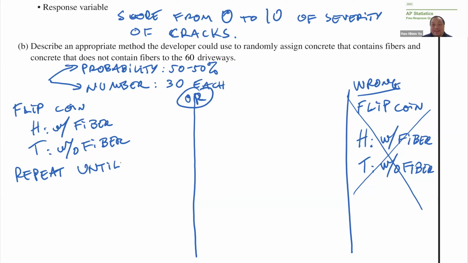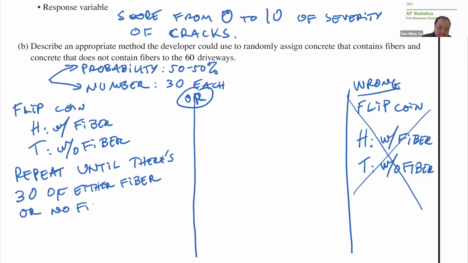Repeat, but instead of just repeating all the way, you repeat until there's 30 of something. Then the rest get the other.